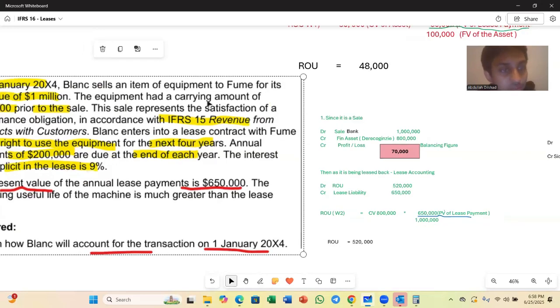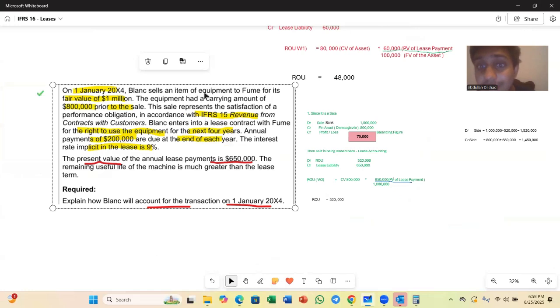How much was my asset's carrying value? It is 800,000. So I sold the asset for 1 million, and the asset at the date of sale was 800,000. One of the common mistakes we make under profit or loss is doing carrying value minus the fair value.